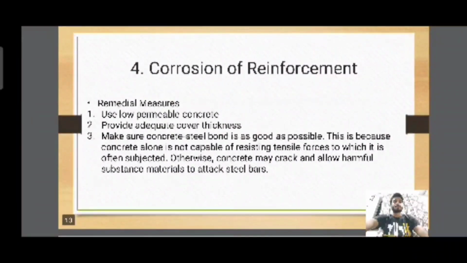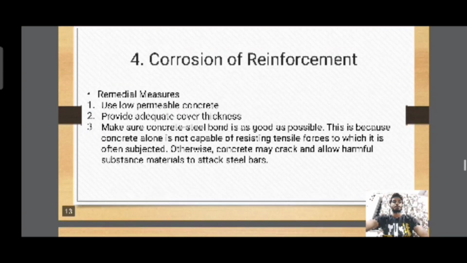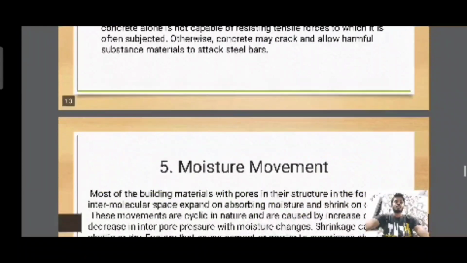Corrosion of reinforcement, remedial measures: use low permeable concrete, provide adequate cover thickness, and make sure the concrete-steel bond is as good as possible. This is because concrete alone is not capable of resisting tensile forces to which it is often subjected. Otherwise, concrete may crack and allow harmful substances to attack steel bars.